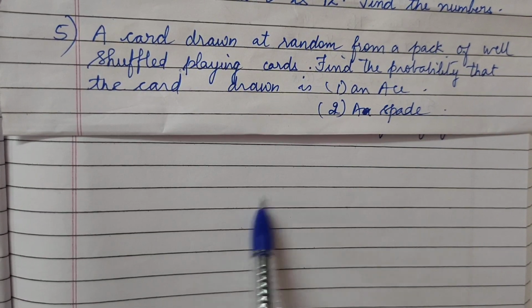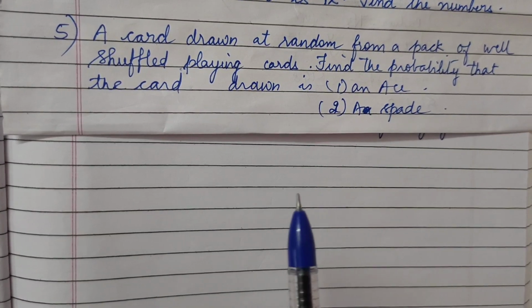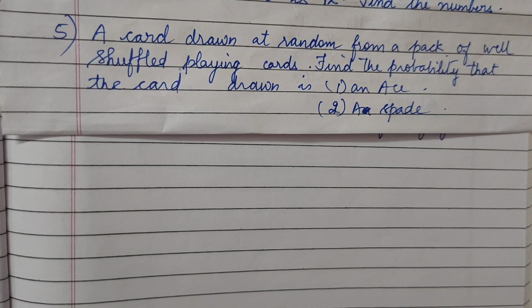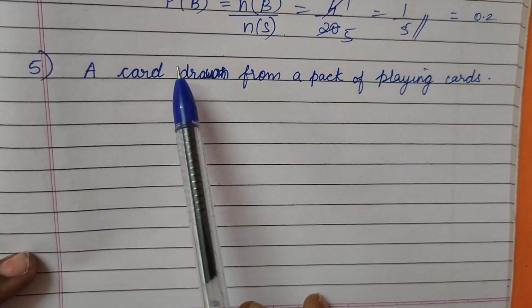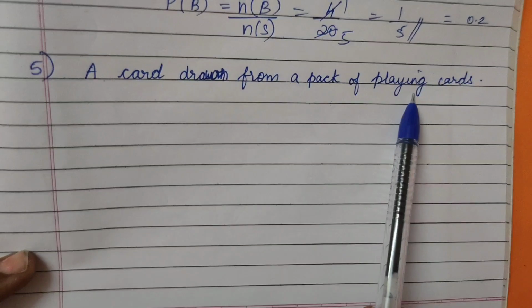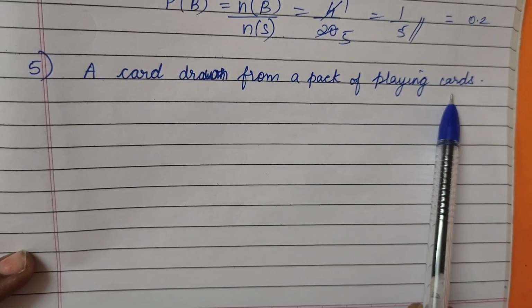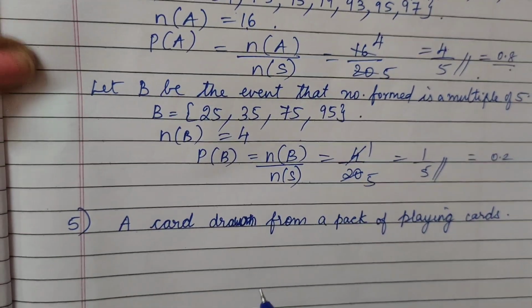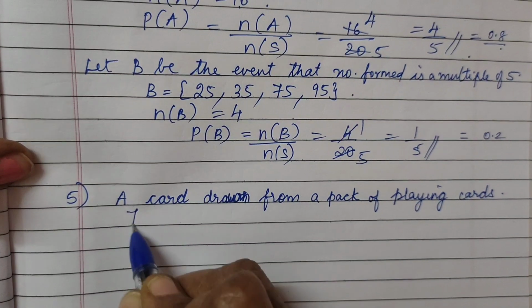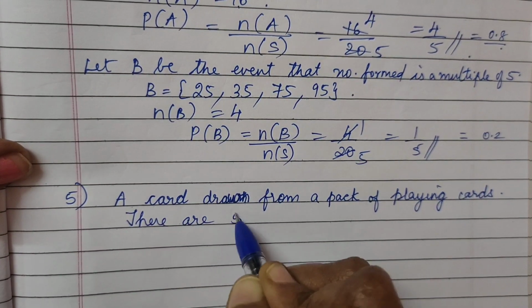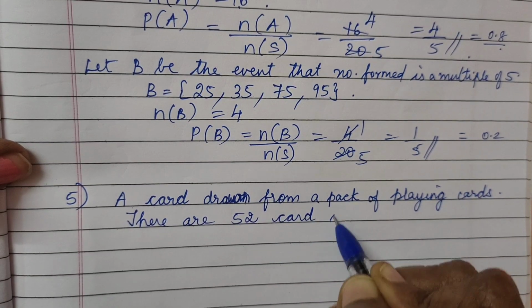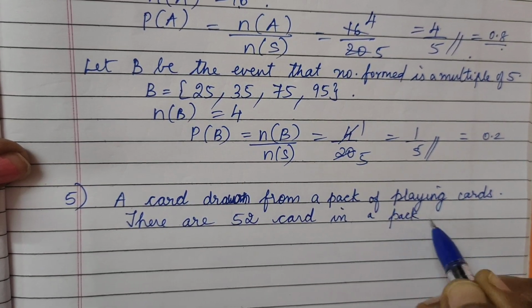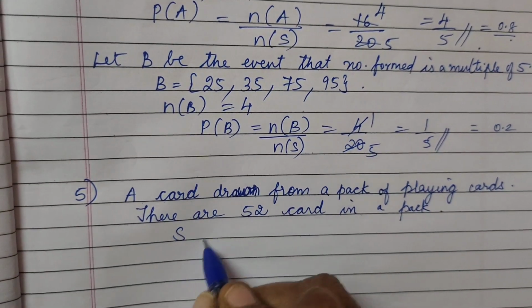Whenever a pack of cards sum comes, how we have to write it in the beginning is more important, because I have seen many times the students making mistakes in writing this in the beginning. So how will we begin? It is an experiment: a card drawn from a pack of playing cards. We will always write how many cards are there in a pack. There are 52 cards in a pack, and S is the sample space.